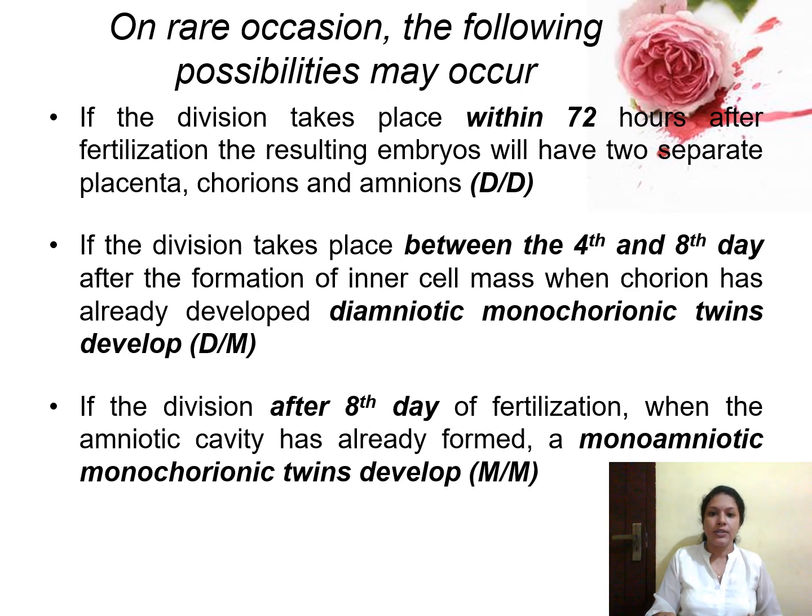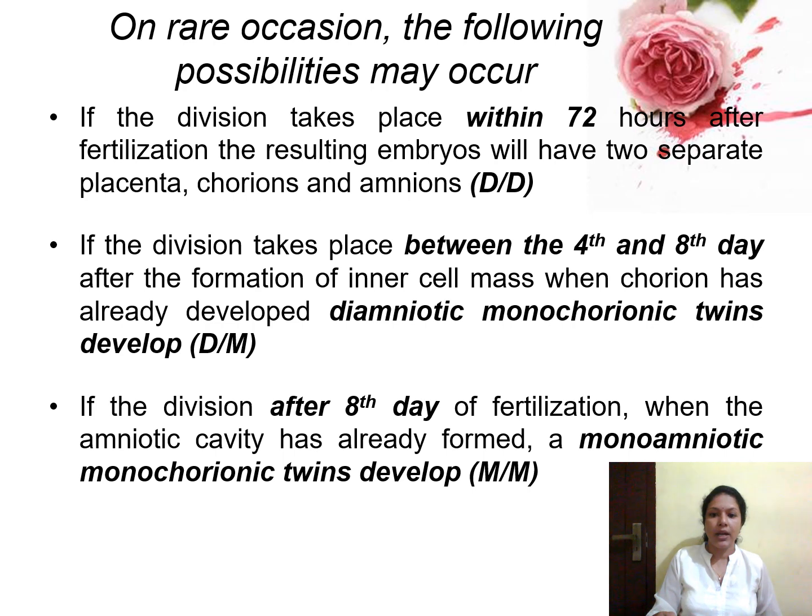If this division occurs within 72 hours, by this time placental formation may not be completed. Chorion and amnion formation also may not be completed. So the two babies will develop separate chorion, separate placenta and separate amnion, and these twins are known as dichorionic diamniotic twins. If the division occurs between the 4th and 8th day after the formation of the inner cell mass, the chorion will already have formed.